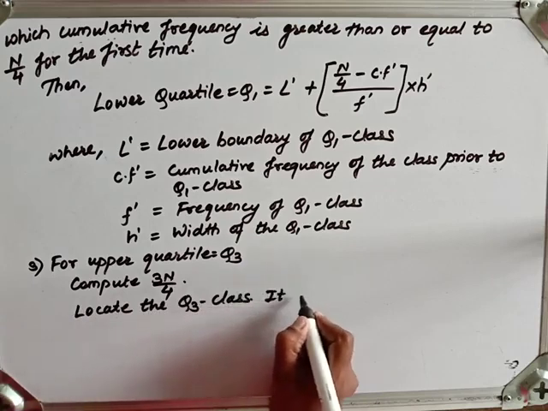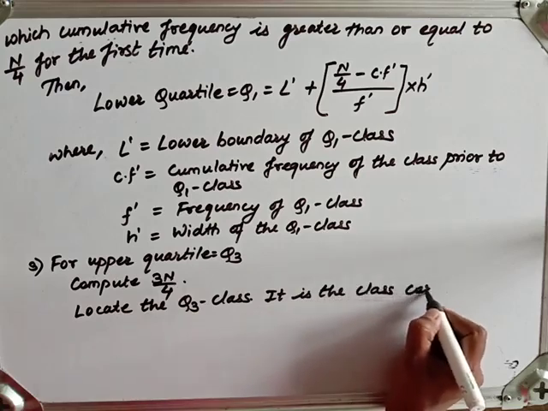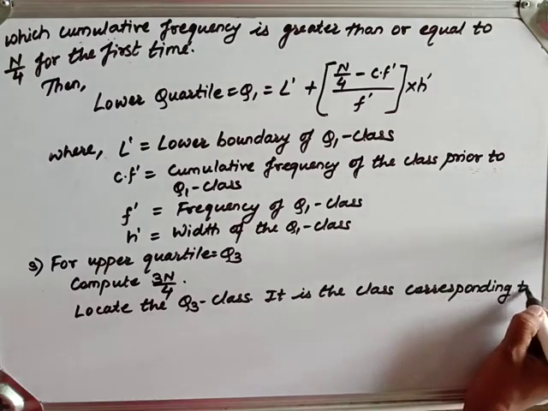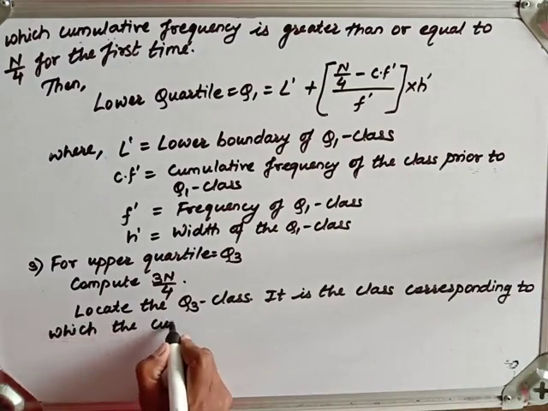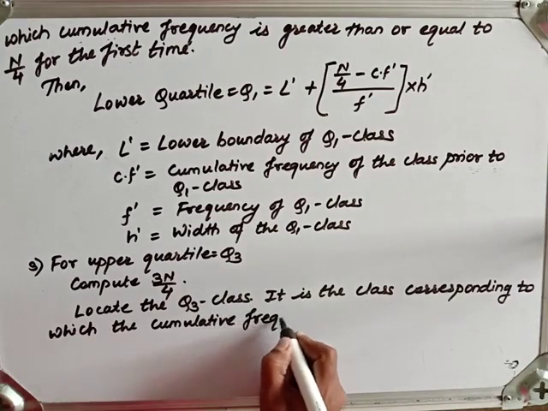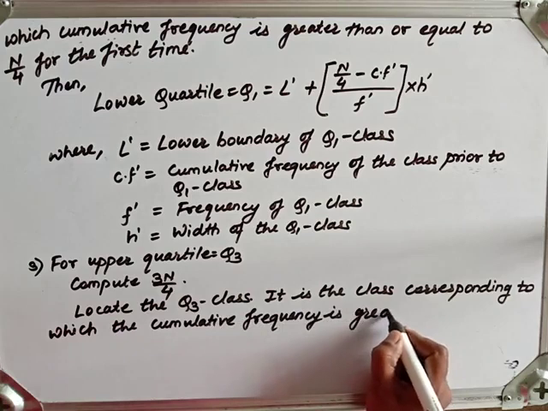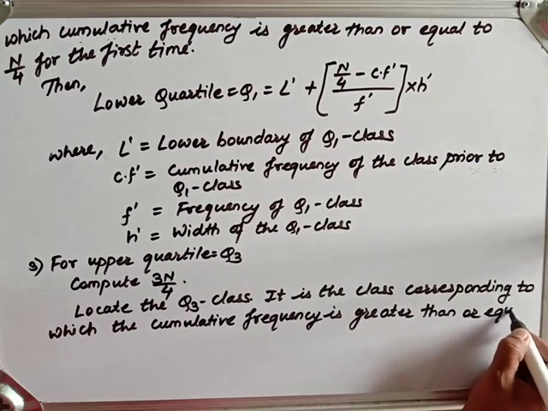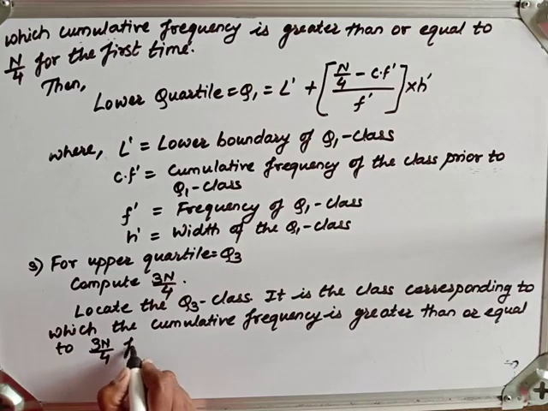It is the class corresponding to which the cumulative frequency is greater than or equal to 3n by 4, for the first time.